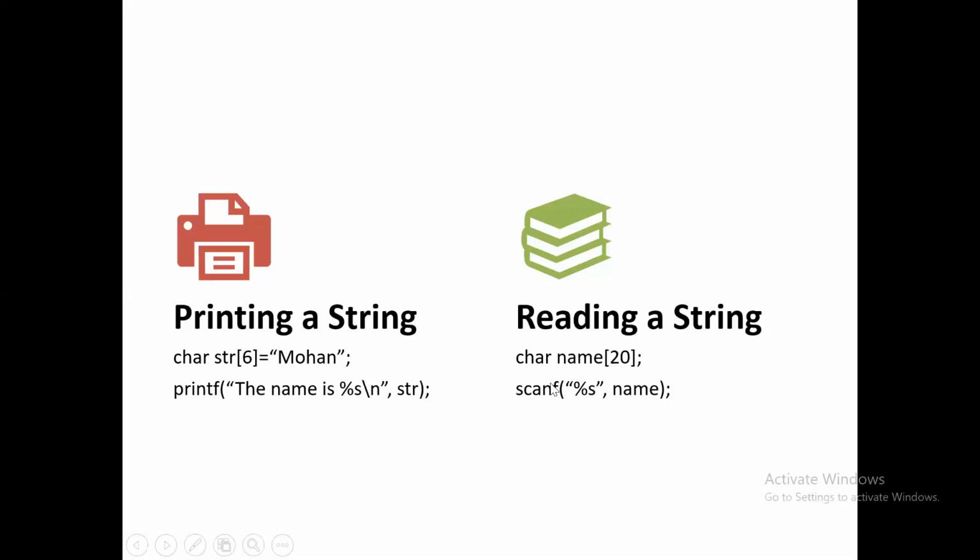Because it is reading individual units, that's why the scanf and the printf functions we can call token oriented input and output functions, because individual units are called tokens. That's why printf and scanf functions are called token oriented input and output functions.